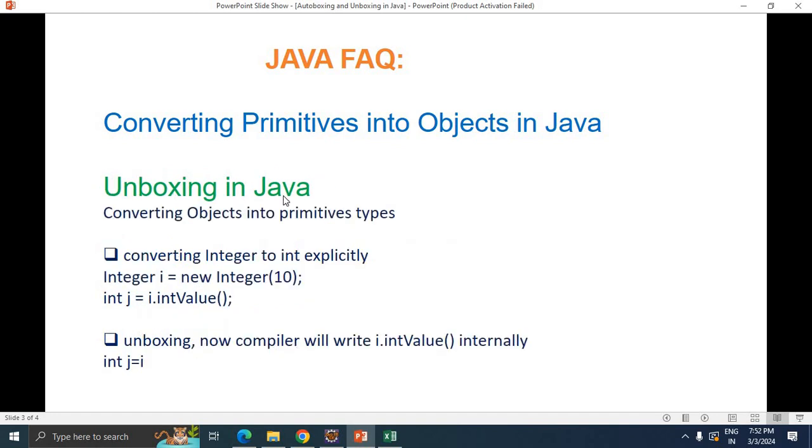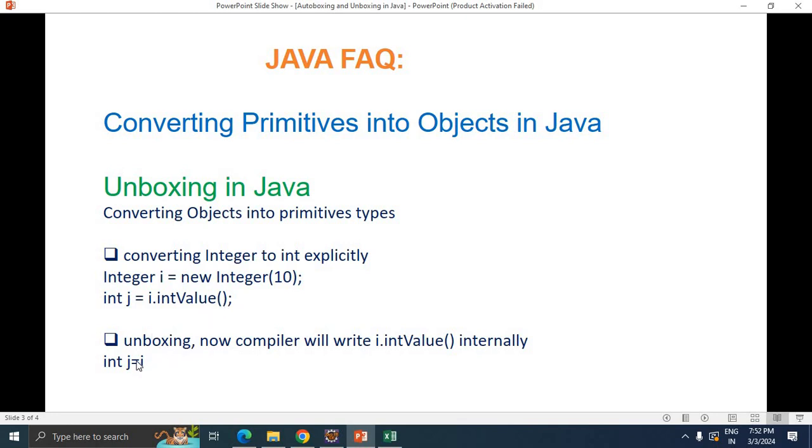Let's check another feature, the unboxing principle, converting objects into primitive types. So this is Integer i = new Integer(i), with the value we are passing. This is the object, and it is storing the i value. We want to convert it into a primitive: int j = i.intValue(). In the earlier case we were using valueOf; here, if you want to convert into int, we need to use intValue. This is the explicit conversion.